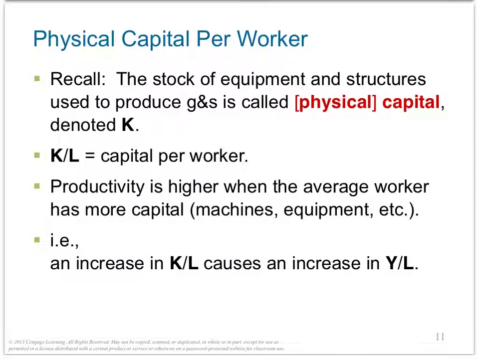Productivity is higher when the average worker has more capital, machines, and equipment. And an increase in this per labor, the amount of tools, an increase in the tools per labor causes an increase in productivity, which is how much output is produced per labor.